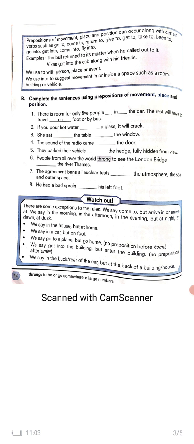So you have to underline the preposition and tell what kind of preposition it is. Now bull returned. So it is about the movement. Preposition of movement. Then second one, Vikas got into the cab along with his friends. So into the cab. Here into is the preposition. We use to with person, place or event. So we use into to suggest movement in or inside a space such as a room, building or vehicle.